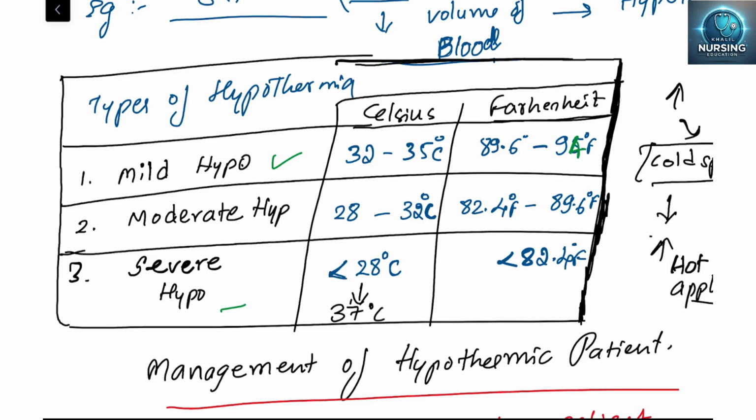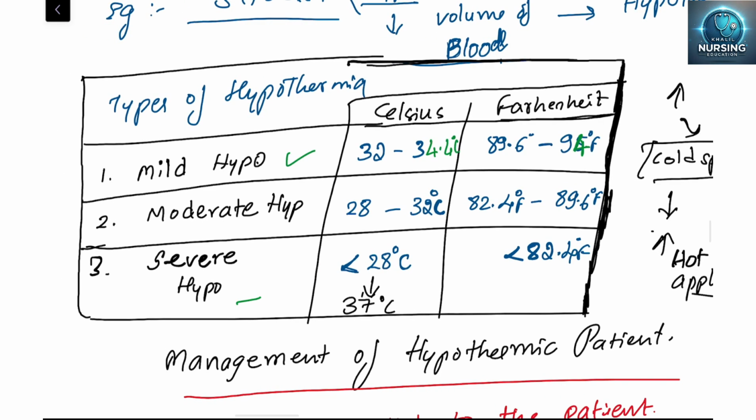Okay, so mild hypothermia is 32 to 34.4 degrees Celsius. Clear? 28 to 32 degrees Celsius is moderate hypothermia. Severe is less than 28 degrees, which will be said as severe hypothermia. I hope you understood the Celsius and Fahrenheit also. You look into it.